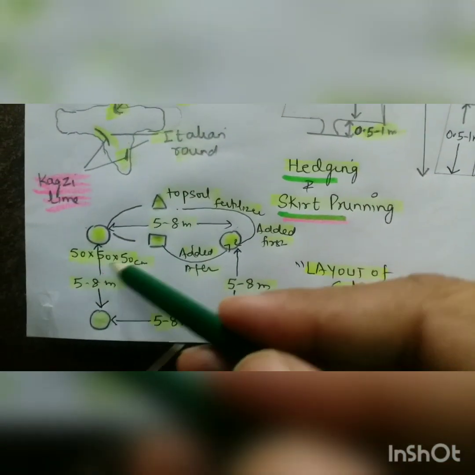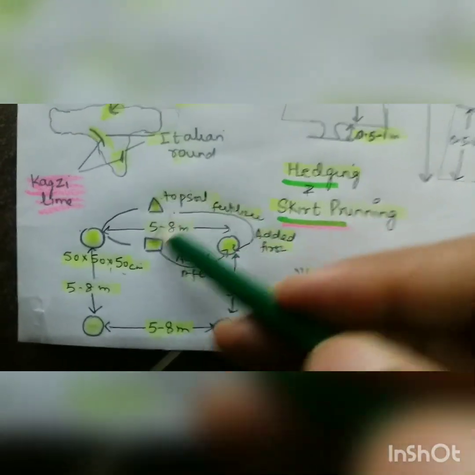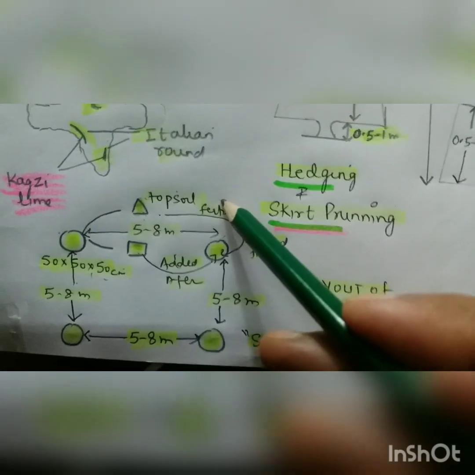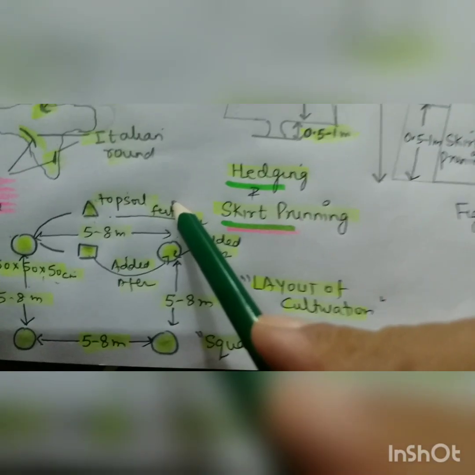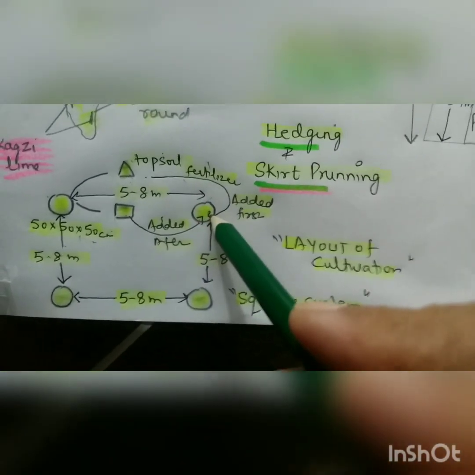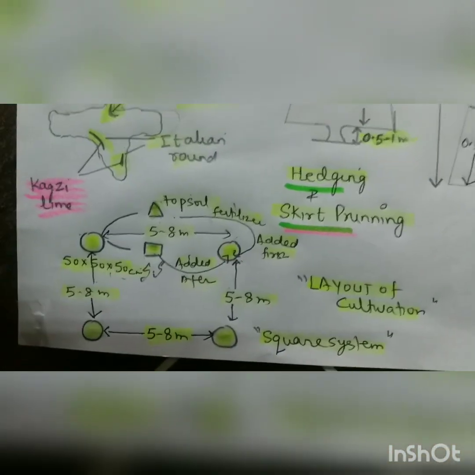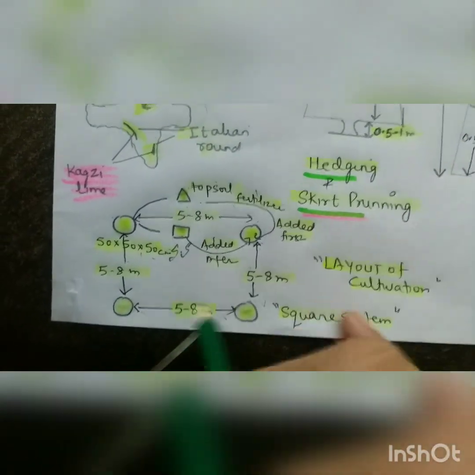Here pits of 50 into 50 centimeters are dug, and 2 heaps are segregated: topsoil and subsoil. In the topsoil, the fertilizers are added, I just told you, that is farmyard manure, castor cake, anti-termites, and they are added first during refilling, and after that the subsoil is added. These pits are spaced approximately 5-8 meters apart, depending upon the variety we are growing.